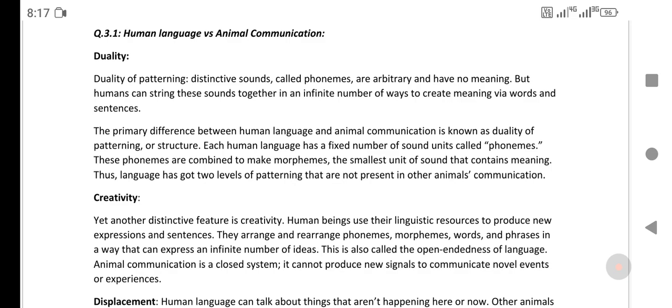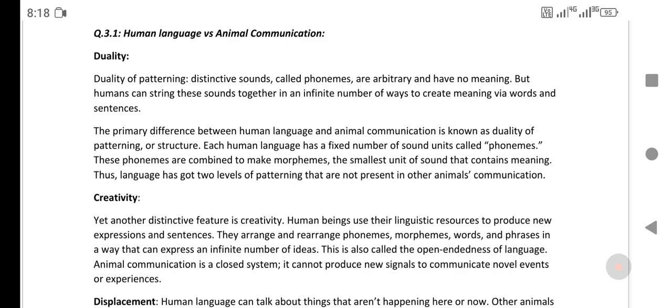Today I'm going to tell you about human language versus animal communication. There is a big difference between both the languages. The basic and first is duality. In duality of patterning, distinctive sounds called phonemes are arbitrary and have no meaning. But humans can string these sounds together in an infinite number of ways to create meaning via words and sentences. The primary difference between human language and animal communication is known as duality of patterning or structure.